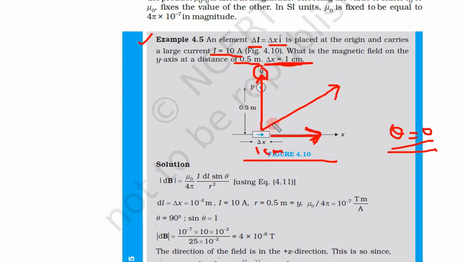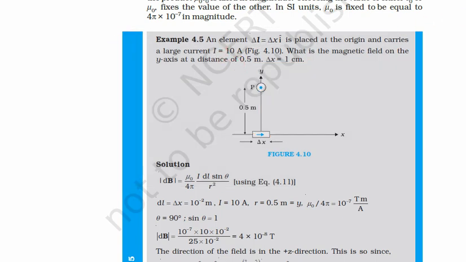So if there was this angle theta, then we get magnetic field. At y we also get theta equal to 90 degrees, and we can get magnetic field in this case. But if this particle is here or here, either theta is equal to 0 or theta is equal to 180 degrees. So what we get, dB, or magnetic field, is equal to 0 because sine 0 and sine 180 both are 0.